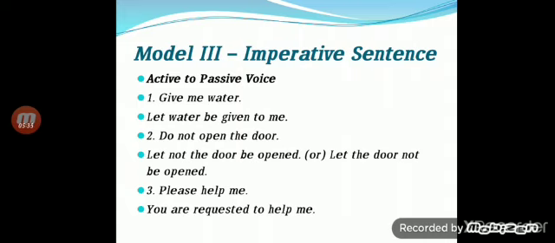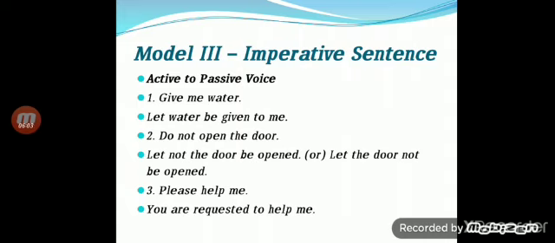See the first example. Give me water. Let water be given to me. Here we use the word let. And what's the object here? Water. The object water should come to the subject place. Here the object water is placed in the subject place.